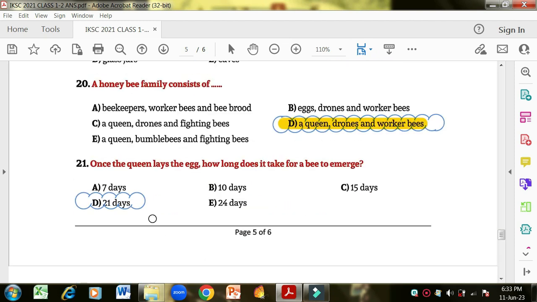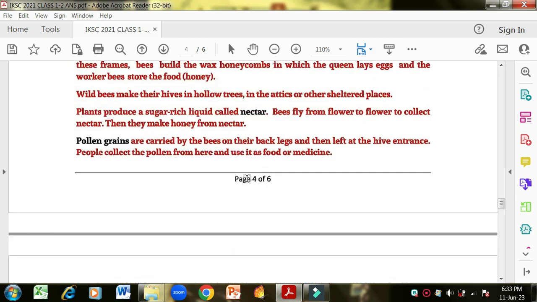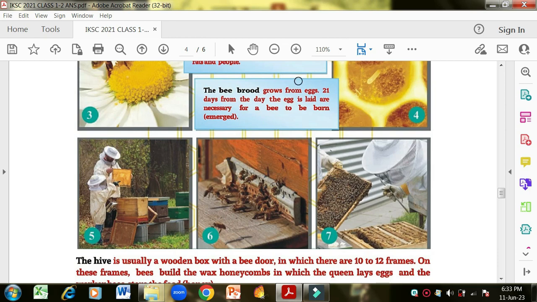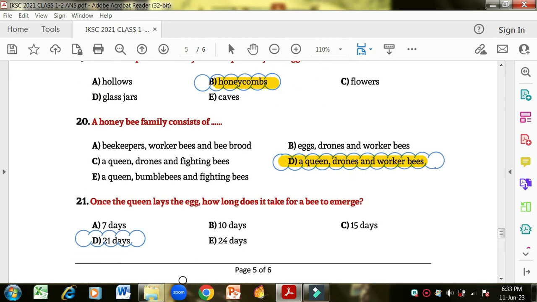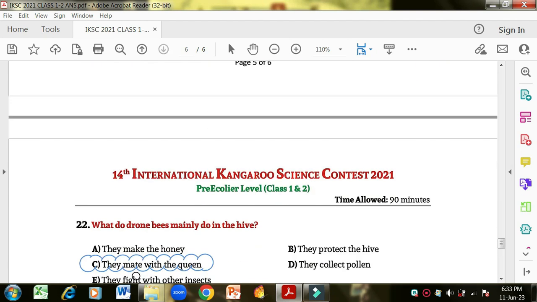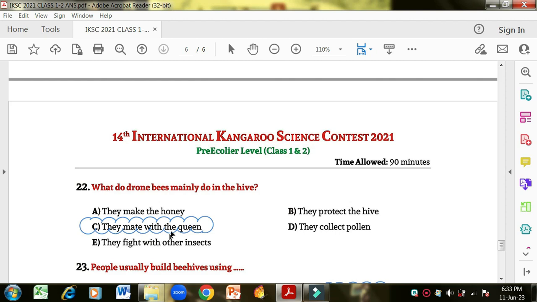Once the queen lays the eggs, how long does it take for a bee to emerge? Now in the last picture you can see it is written 21 days. So it takes 21 days for the bee brood to come out. Okay, 21 days.